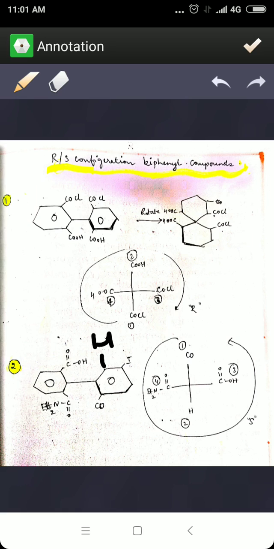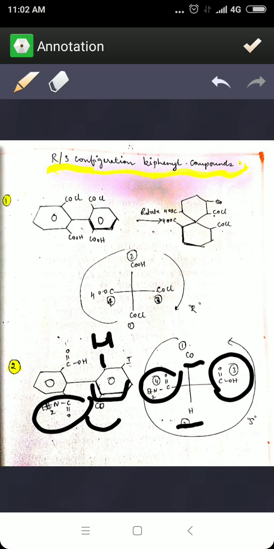Then what happens is you can see that the function group on the wedge is your carbonyl, so that you're going to write on top, and hydrogen takes up the bottom position on the vertical line. And once you rotate it, your carboxylic acid stays on the right, and numbering also stays on the right, and the amide is on the left, so you're writing the amide on the left side.